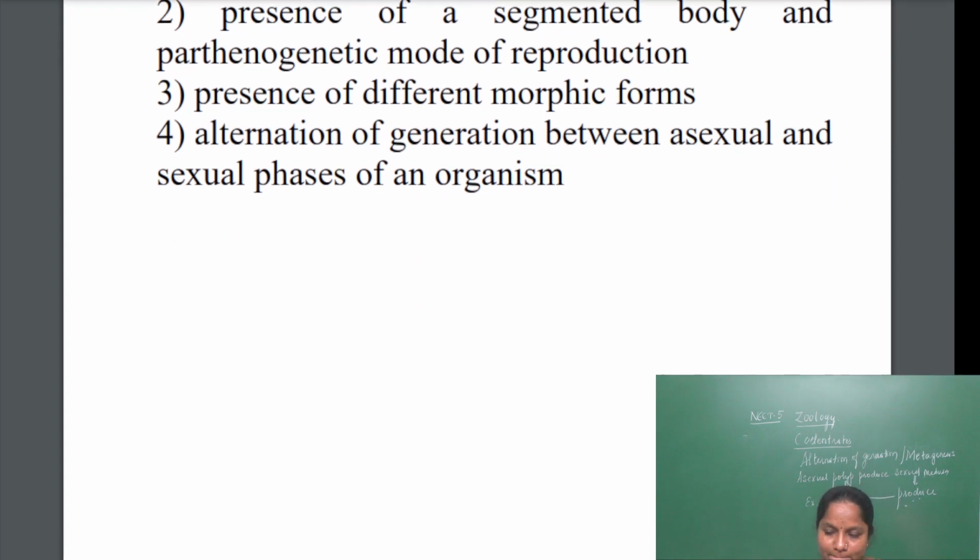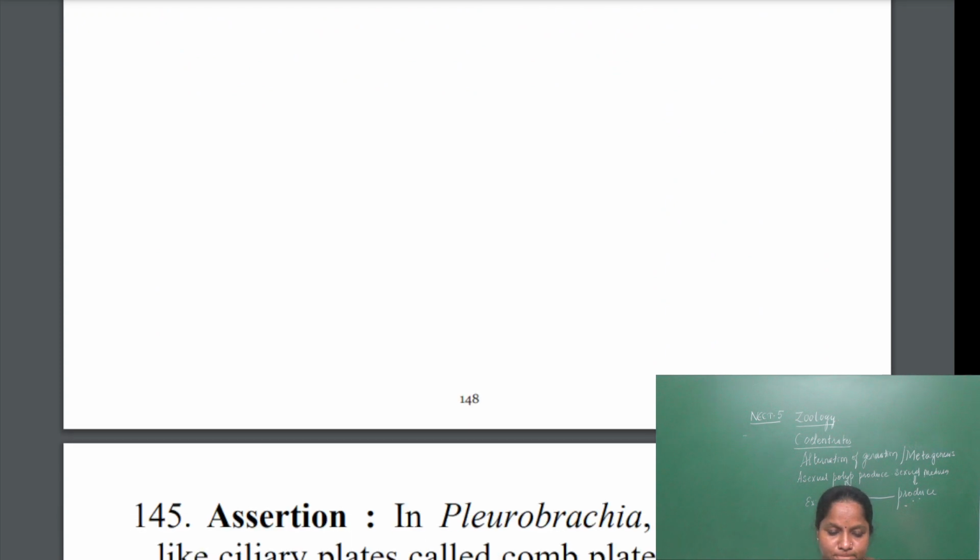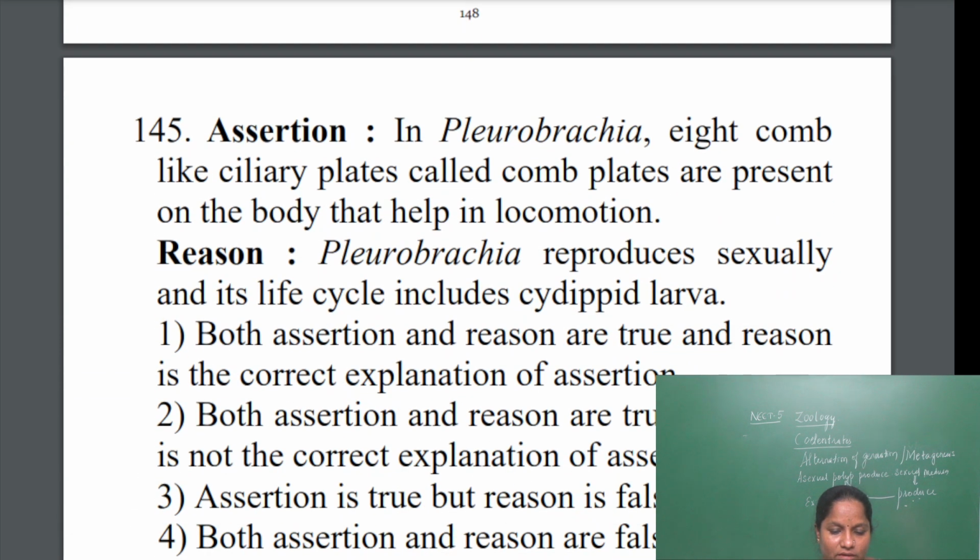Next question. There is an assertion and reasoning question. In Pleurobrachia, 8 comb-like ciliary plates called comb plates are present on the body that help in locomotion. This is correct.